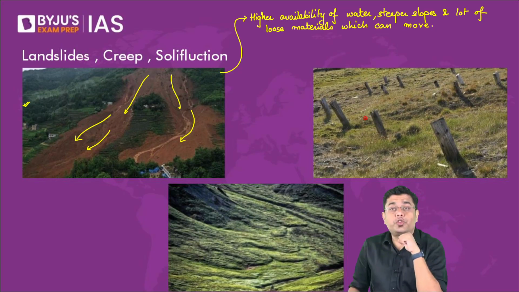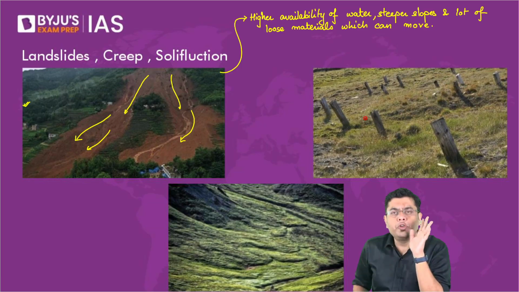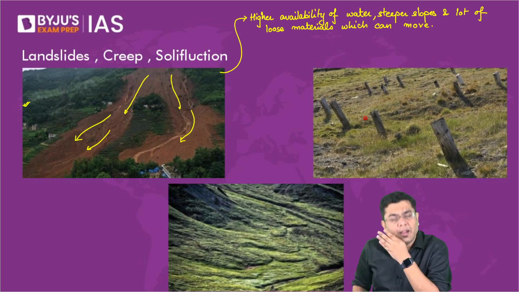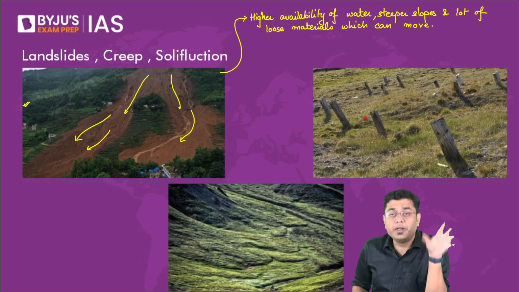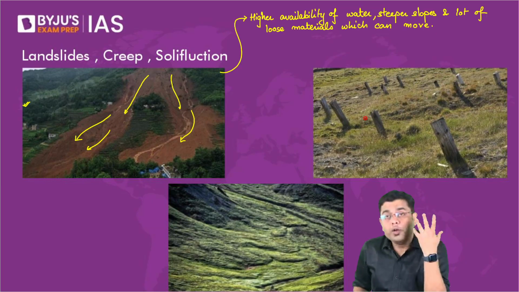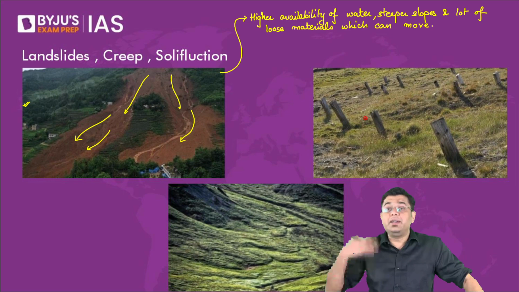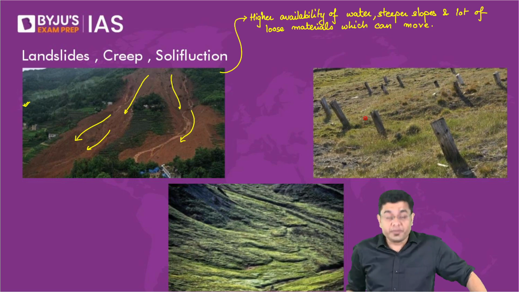And what is that slope stabilization? Wherever there are loose materials, before the rainy season, they are taken care of. They are basically forcibly brought down so that when the rains come, they don't slide anymore. Or if there are a lot of loose materials, you cement it in place or you bind it in place so that it doesn't drain easily, it doesn't move easily.